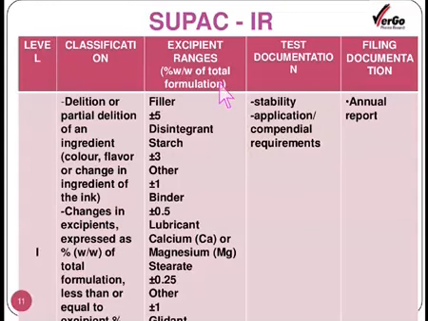Then the excipient range, for example filler plus minus 5, then disintegrating starch plus minus 3, and other excipients plus minus 1.